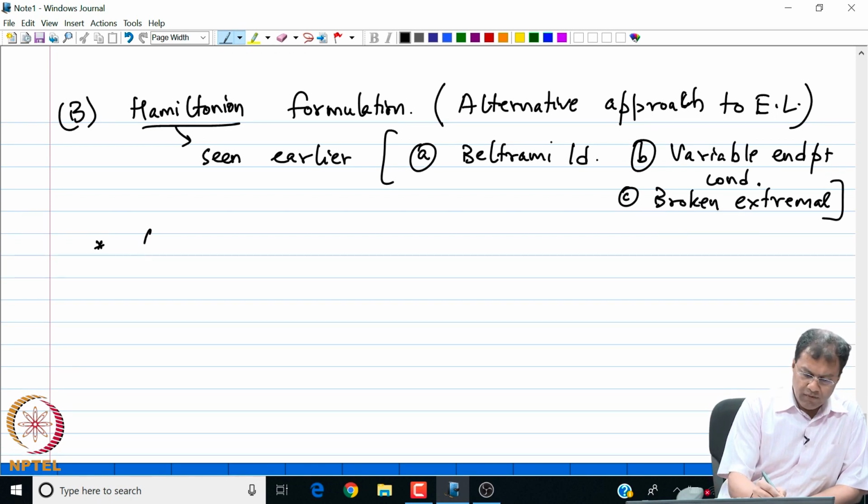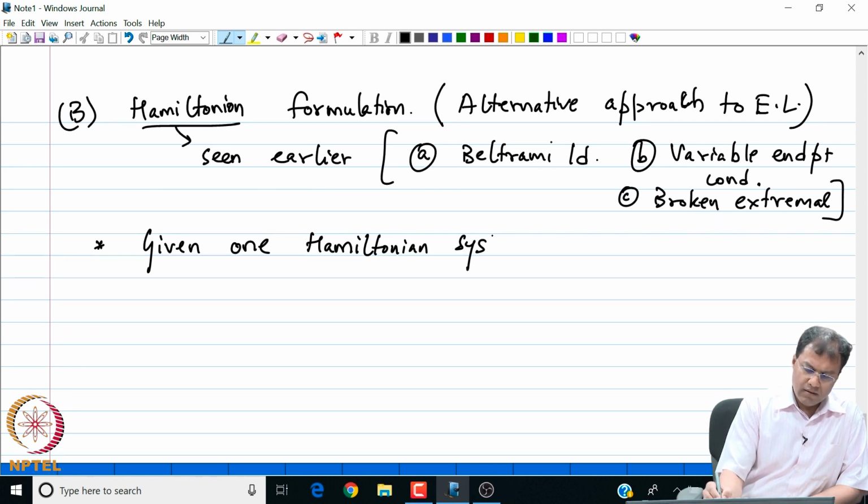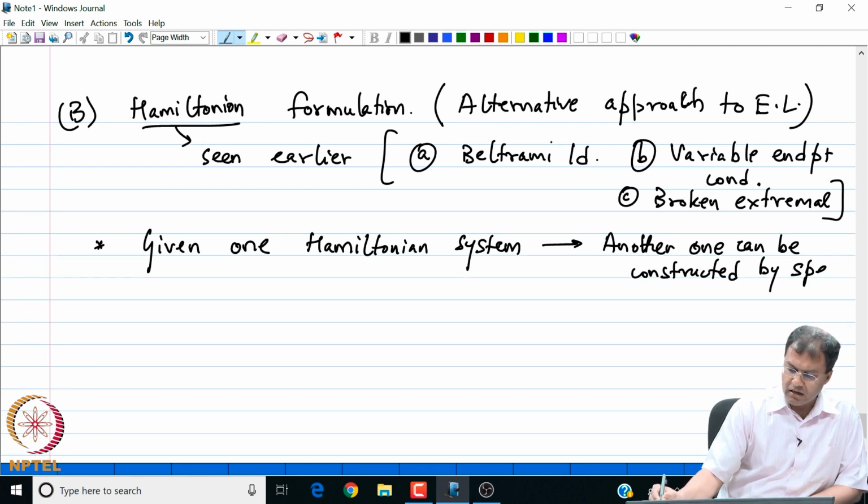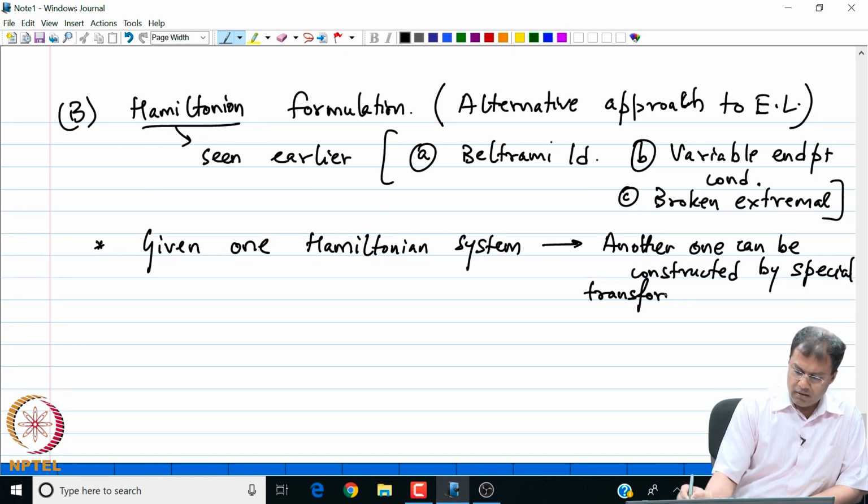There is another issue we will see later on, that given one Hamiltonian system, another one can be constructed by a special transformation, known as the symplectic map.